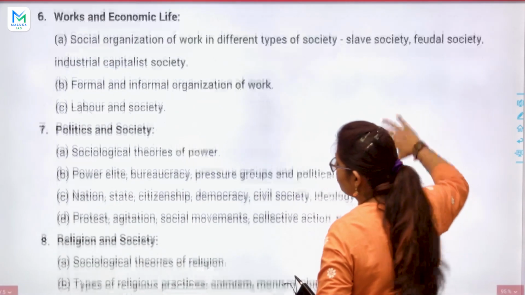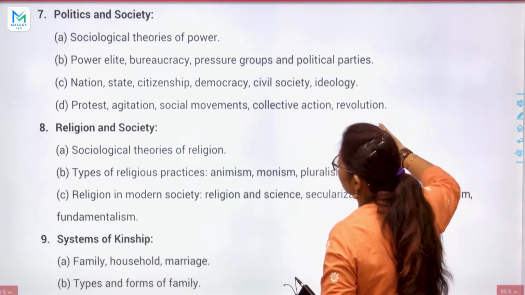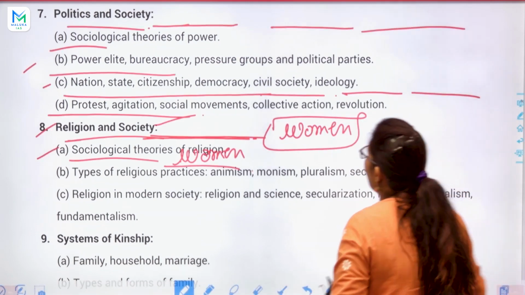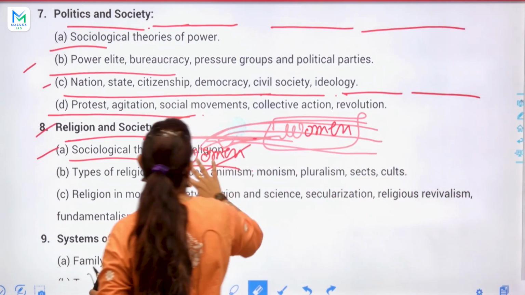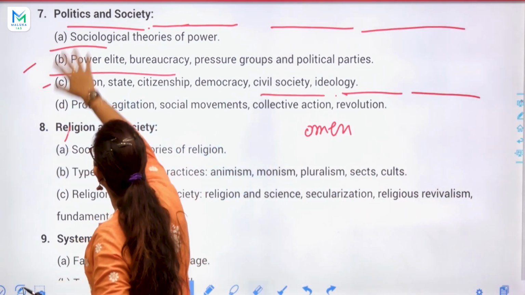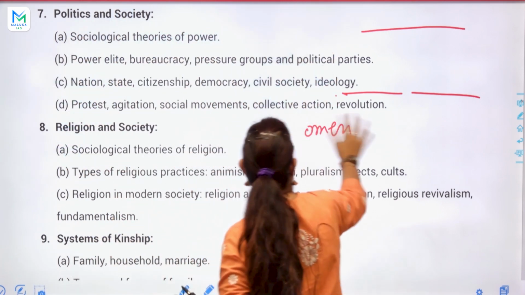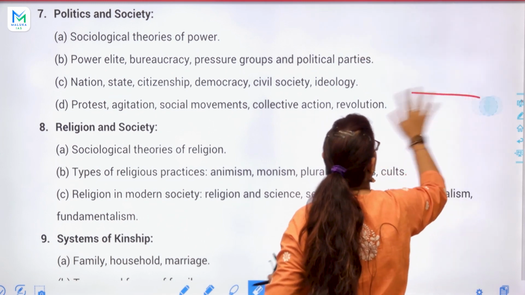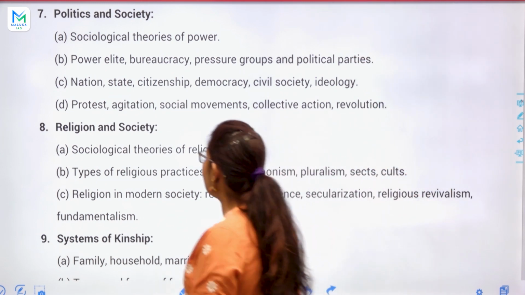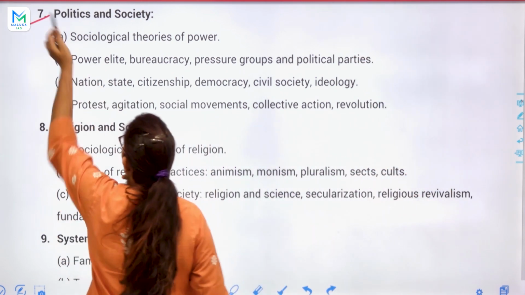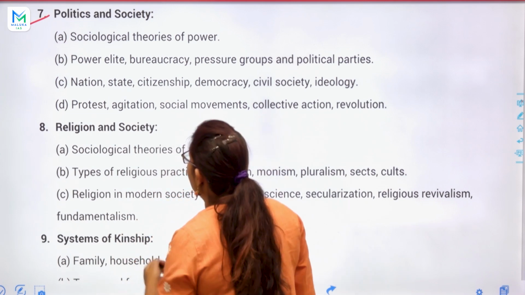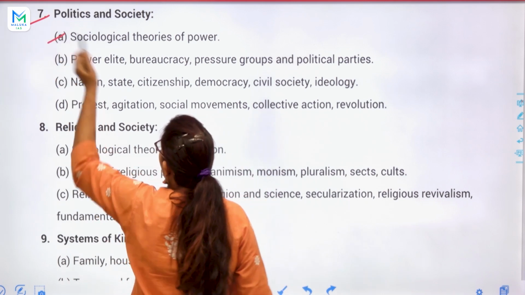Next topic is politics and society, the seventh topic. A, B, C, D: there are four subtopics in this topic.